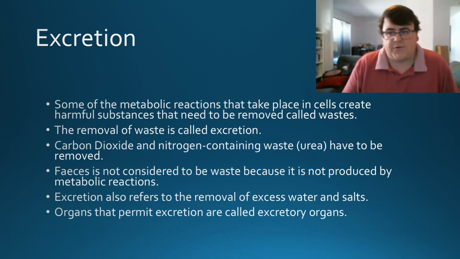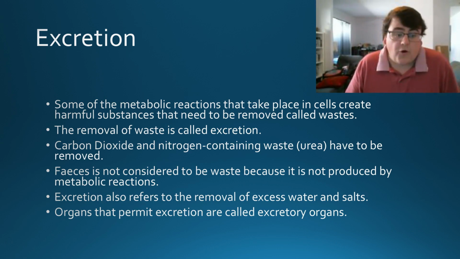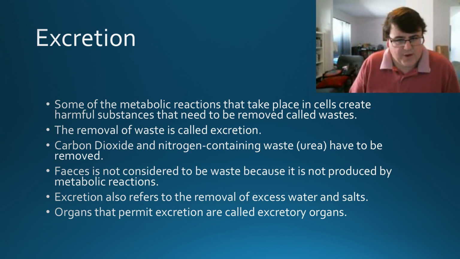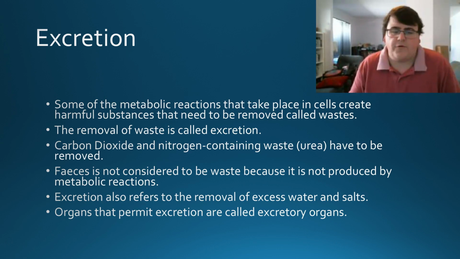So, first off, since we're looking at the excretory system, we should probably know why we need to excrete material and what excretion actually is. So we know in our body that there's lots of different metabolic reactions and they're taking place in every one of your cells. Almost all metabolic reactions create some sort of harmful substance that we need to remove from our body. Those substances we label as wastes. Any removal of waste from the body is classified as excretion. So, for example, 2 of the main wastes we have to remove, carbon dioxide and nitrogen-containing waste, so urea. They have to be removed from our body.